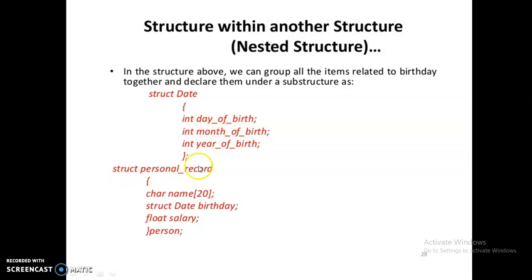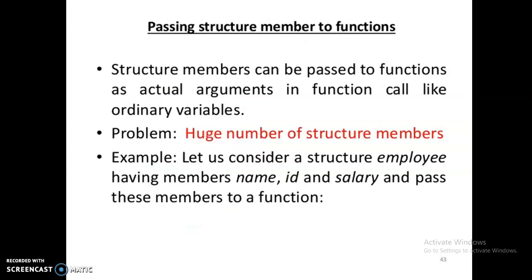And then the second structure is declared here with the name personal record. In the personal record, the structure variable for the date is declared here as a member of this structure. Okay, so this is the structure within structure. Here you can see that this is a member of the structure. This is the variable declared, birthday. Birthday is the variable declared for the structure date. This is the member structure. The person is the structure variable for the personal record. For this structure date, that variable is declared within the structure personal record. So this is a structure within another structure.